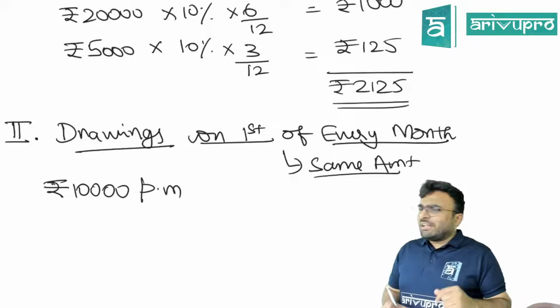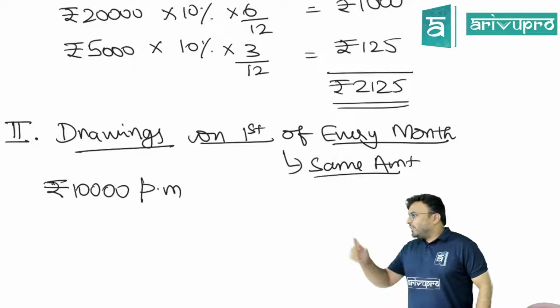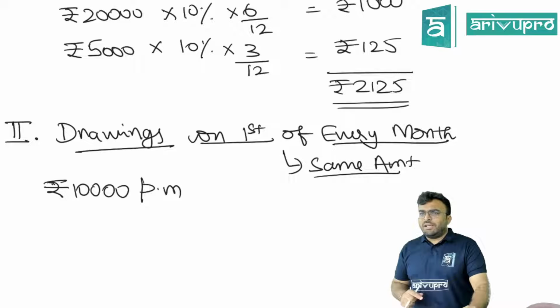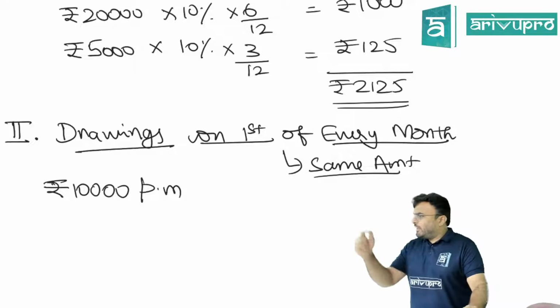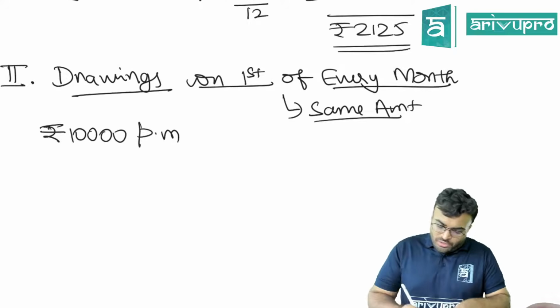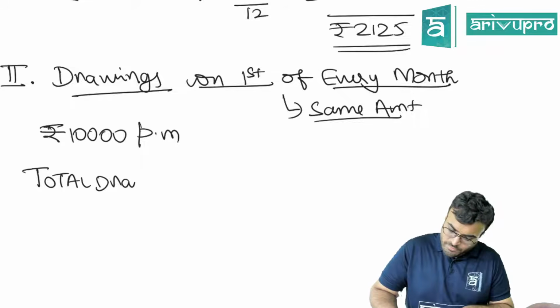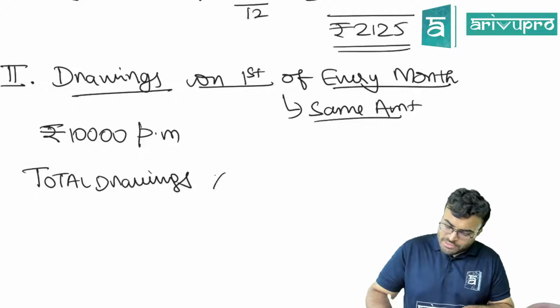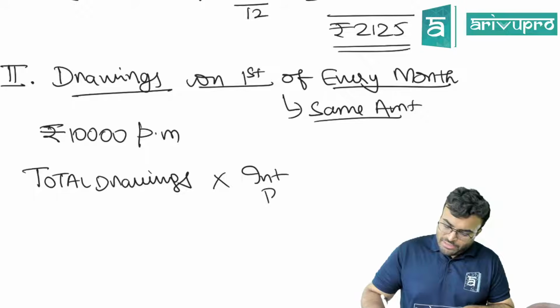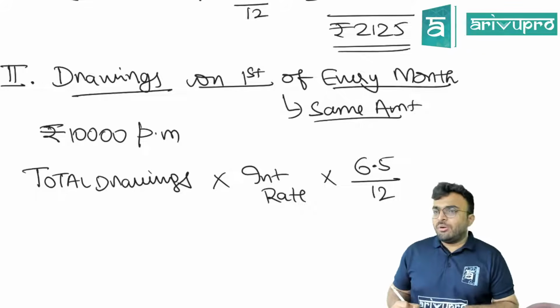So now what happens? We can calculate like the previous method. Every month we will take 10,000, 12/12, next 11/12, 10/12, 9/12, and so on. You would have to calculate 12 times. So in this case, we will take total drawings into interest rate into 6.5 divided by 12.